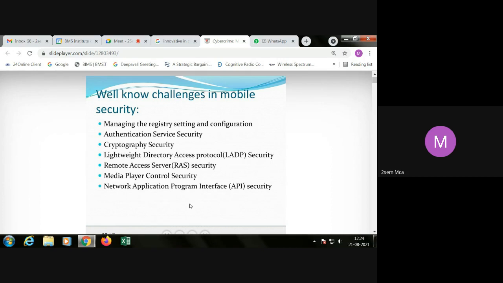Without WhatsApp you cannot open that one. If you take a backup of an entire WhatsApp group, it will be stored as an encrypted file, so you cannot easily decrypt it without the WhatsApp end-to-end connection. Right, so cryptographic measures are taken to protect the data used in your phone.